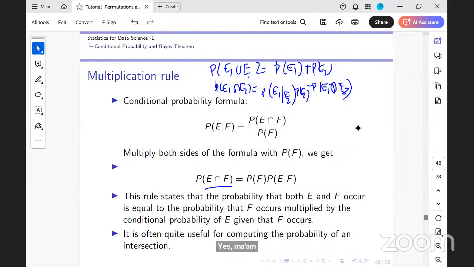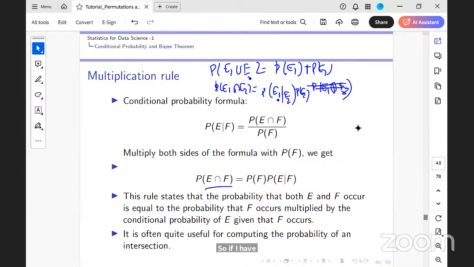Is this clear? In the addition rule, if I had mutually exclusive events, the intersection term went to 0 and the probability of the union was the sum of probabilities, right? So if I have independent events, what will happen to probability of E1 conditioned on E2?